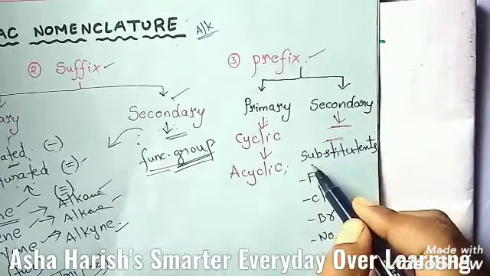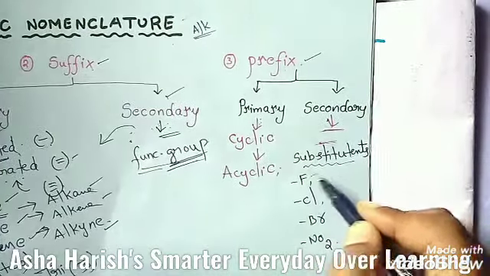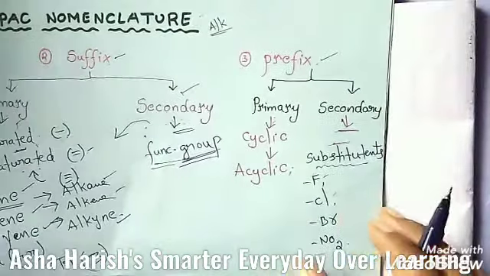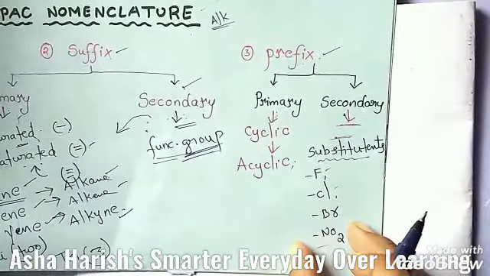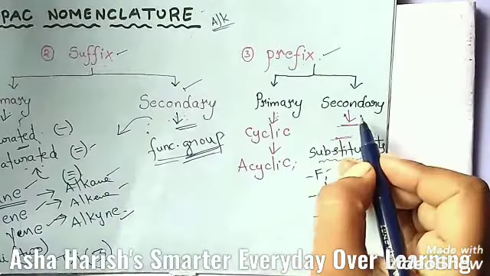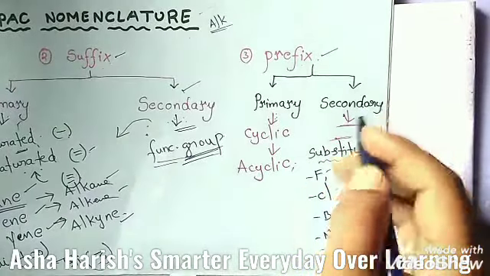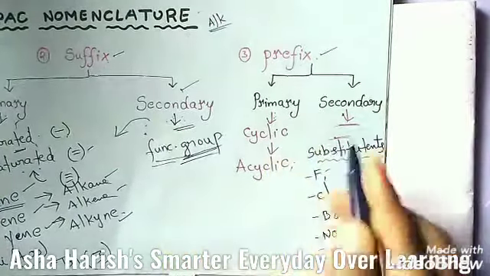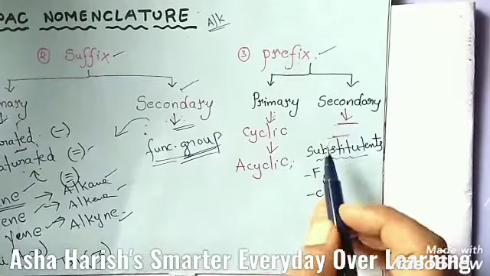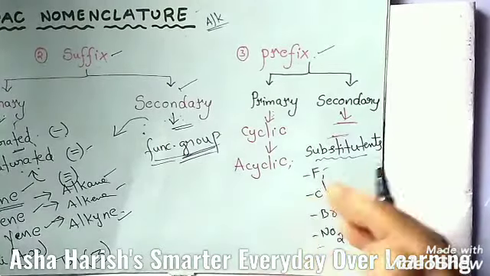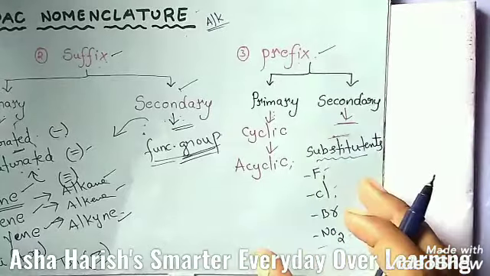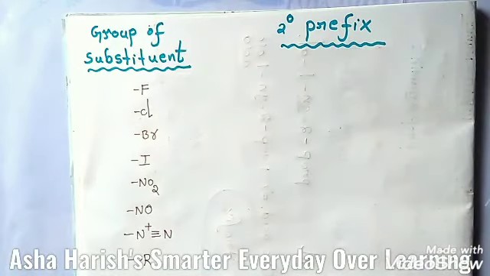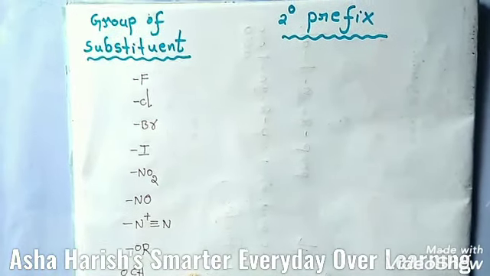Okay students, if there is a presence of substituents just like fluorine, chlorine, bromine, just like NO2, and some examples I'll tell you, and if there is a presence of these substituents, then you can use this secondary prefix. These are called secondary prefixes, and are added immediately before the word root. Before the word root you can write like this, the primary prefix in case of carbocyclic compounds and everything. And I'm going to give you the examples of substituent groups and the secondary prefix you have to use.